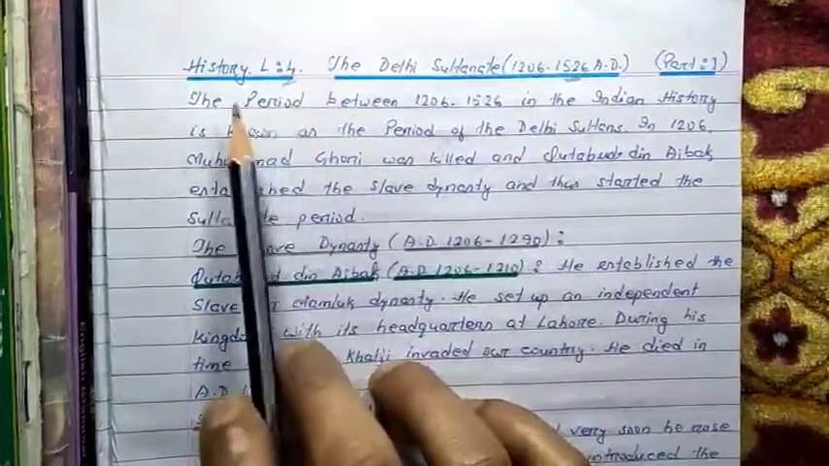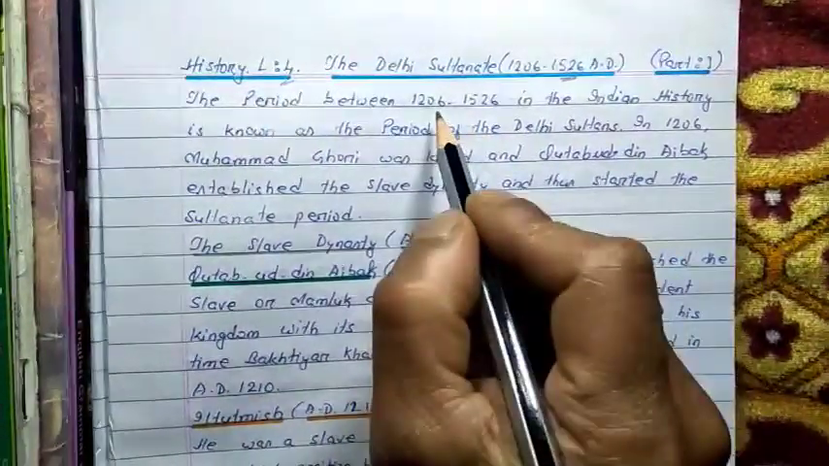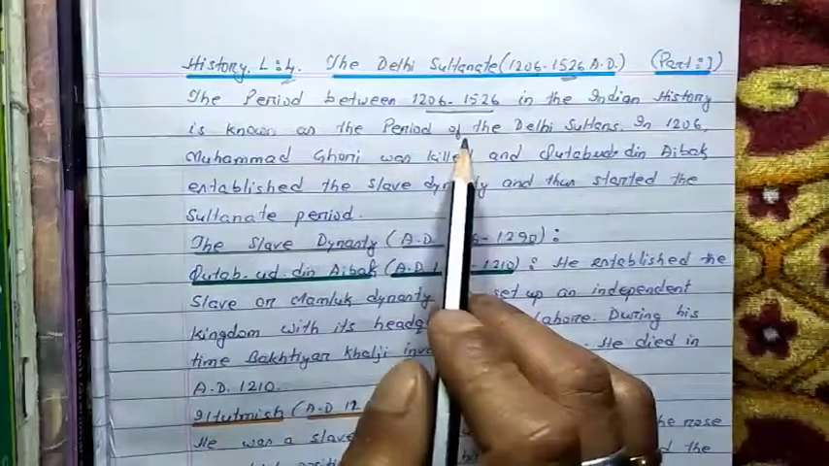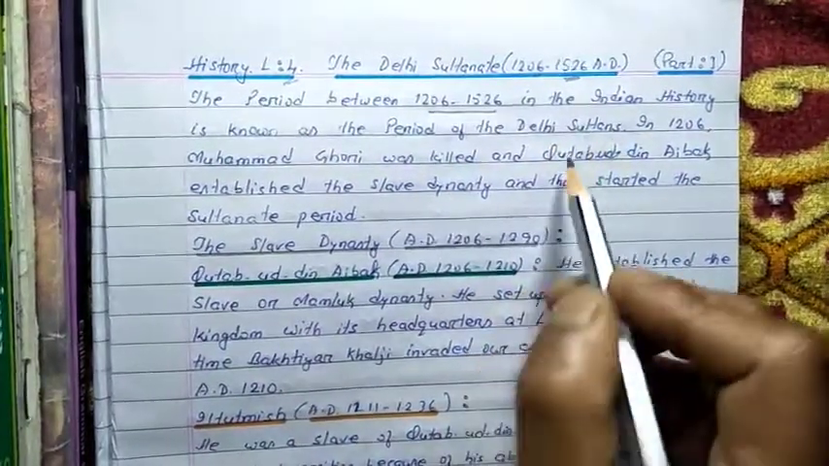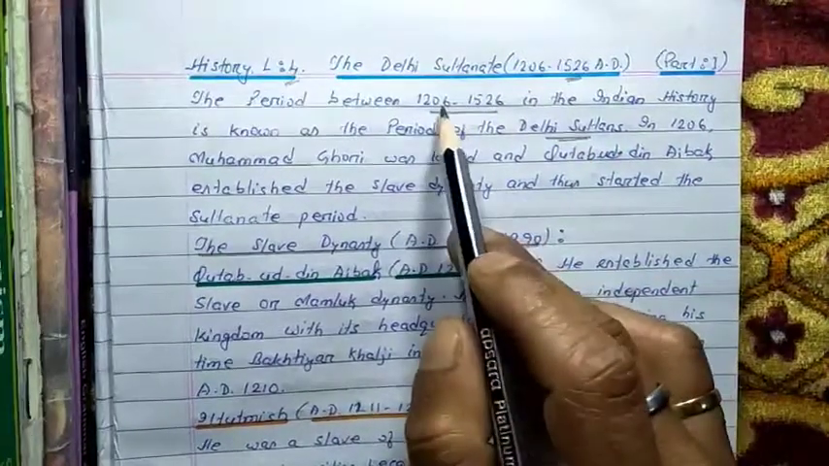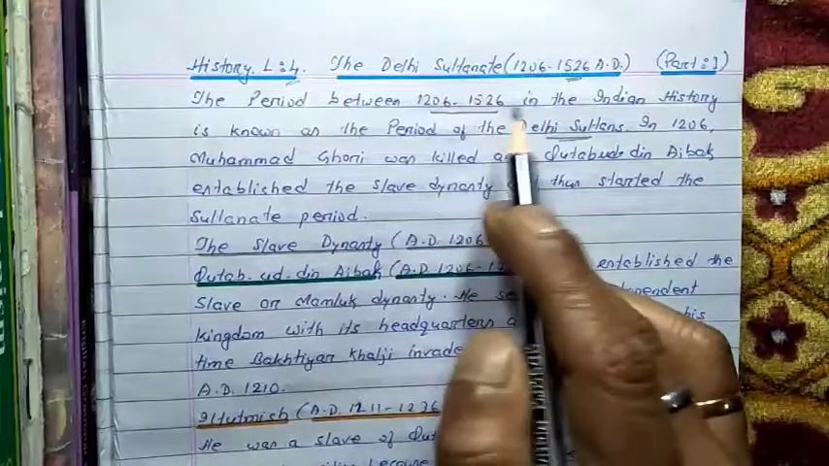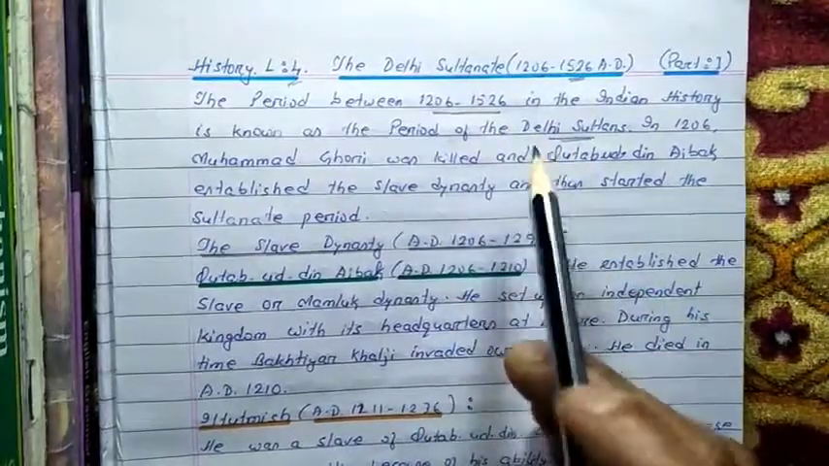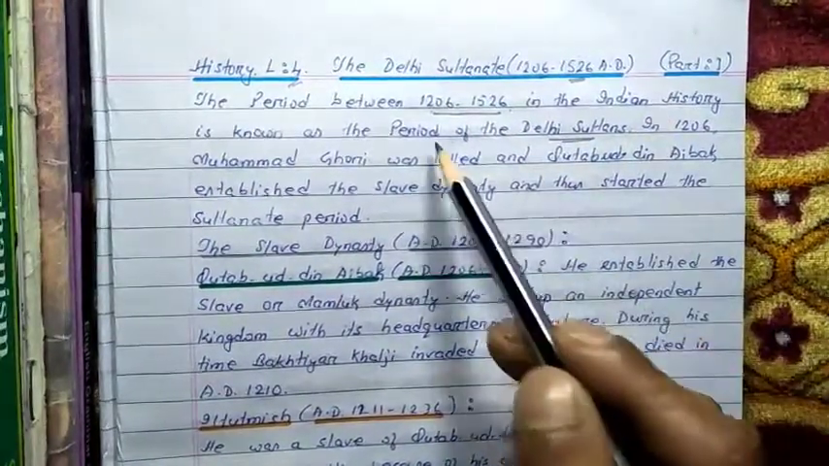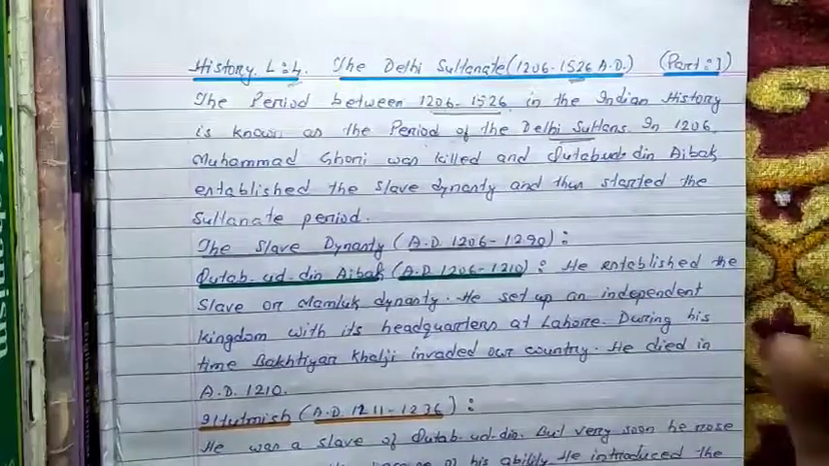The period between 1206 and 1526 in Indian history is known as the period of the Delhi Sultans. The different dynasties of the Delhi Sultans ruled our country from AD 1206 up to AD 1526, and that's why this time period in Indian history is known as the period of the Delhi Sultans.